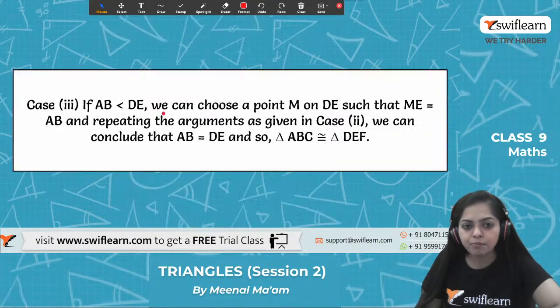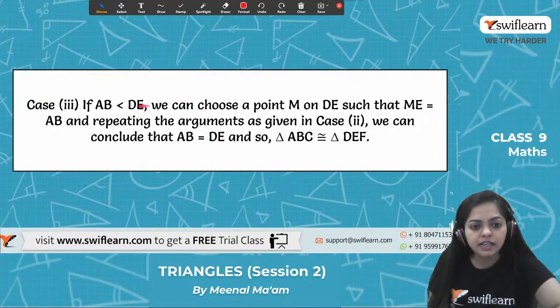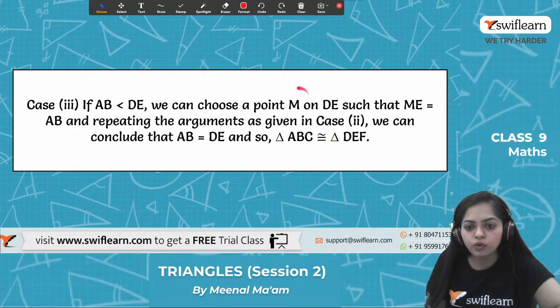Now moving on to the third case. This will also happen when DE is greater than AB. In this case, we have to do one construction: we choose a point M on DE such that ME becomes equal to AB. We will make this construction.